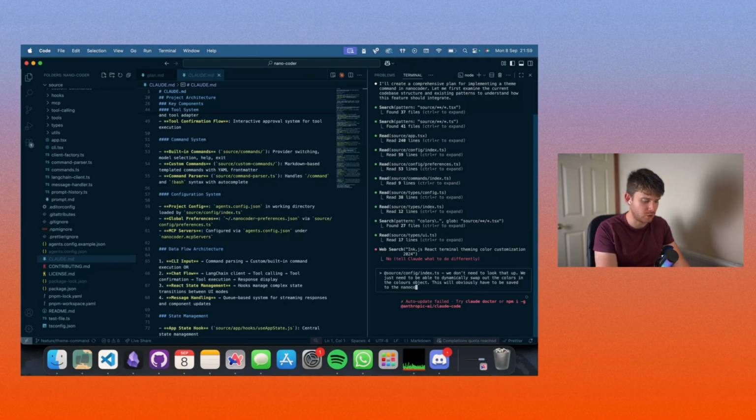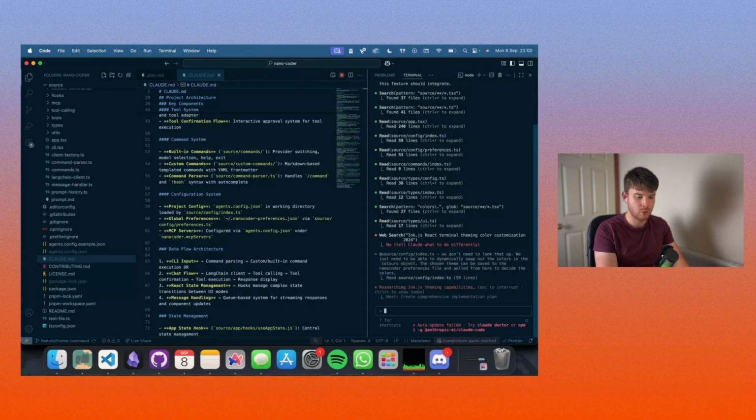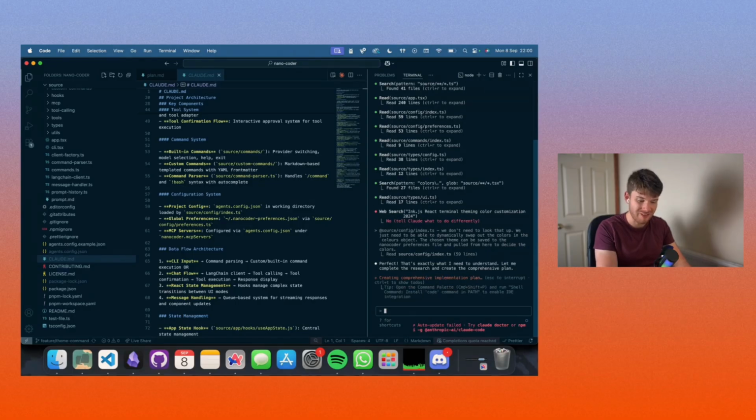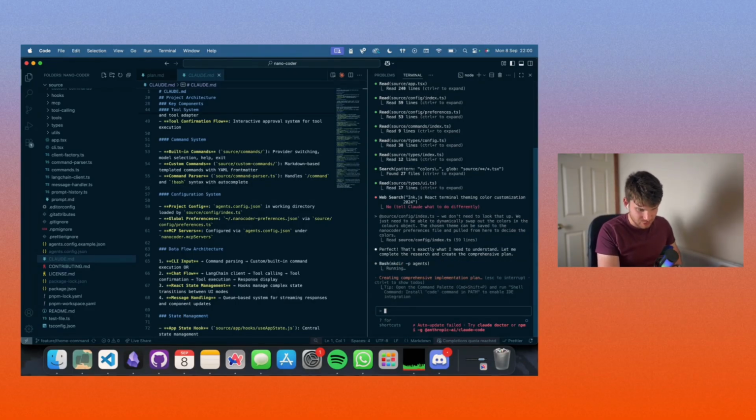And I'm just going to tell Claude about this. It obviously hasn't quite gathered that's what it needs to do, so we'll do that. Cool, let's run that prompt and let it carry on. There you go, perfect. That's exactly what I needed to understand. Let me complete the research and create a comprehensive plan.